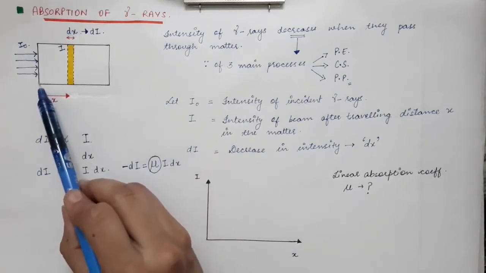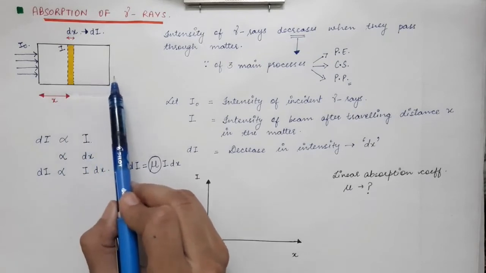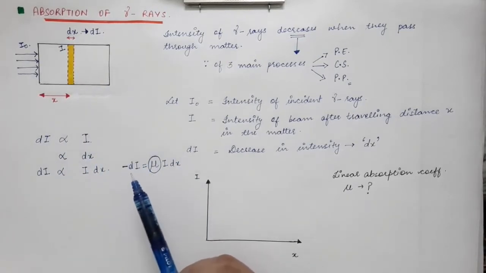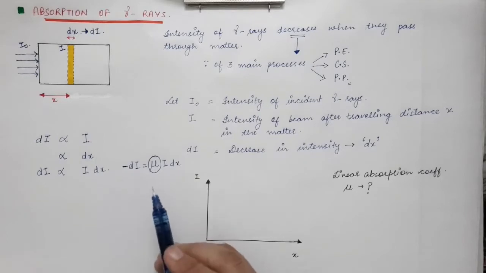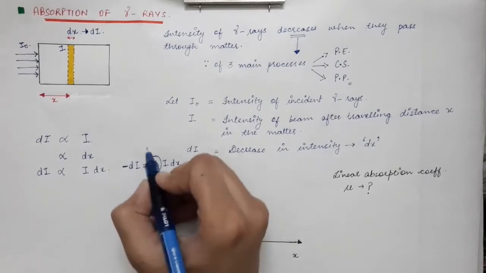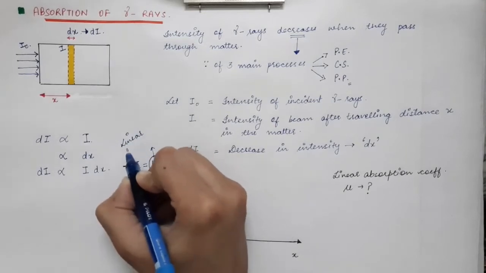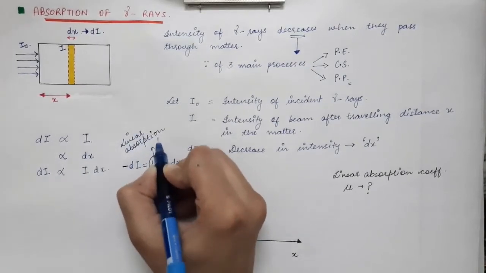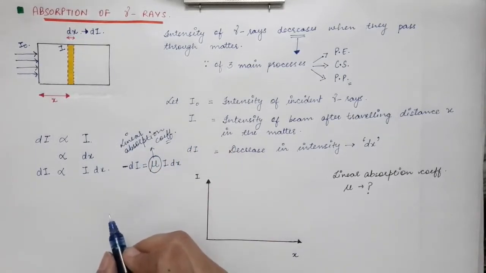As the gamma rays travel more thickness inside the material, meaning as x increases, the intensity of the gamma rays decreases. Therefore, we have inserted a negative sign. Now we are going to solve this differential equation.